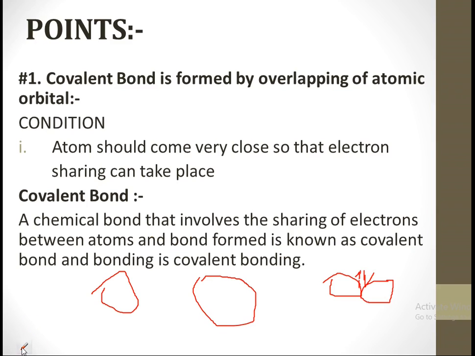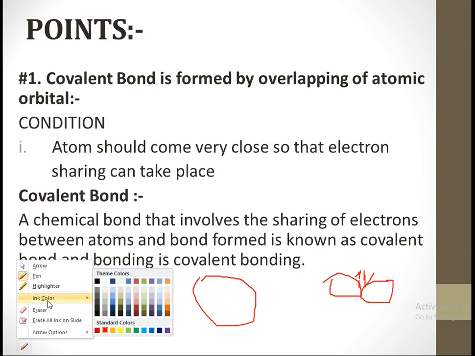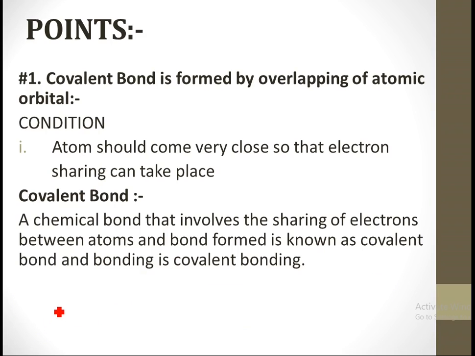We are all talking about covalent bonds. I hope everyone knows about it, but if anyone doesn't know, then we will recall what a covalent bond is. A covalent bond is a bond that is formed by the sharing of electrons. When the sharing of electrons takes place, the bond that is formed is known as a covalent bond.